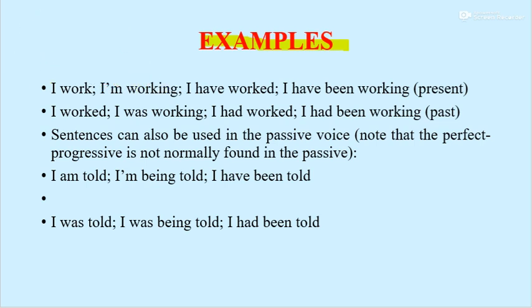And then I have worked, I have been working. So present, present continuous, present perfect, and present perfect continuous.